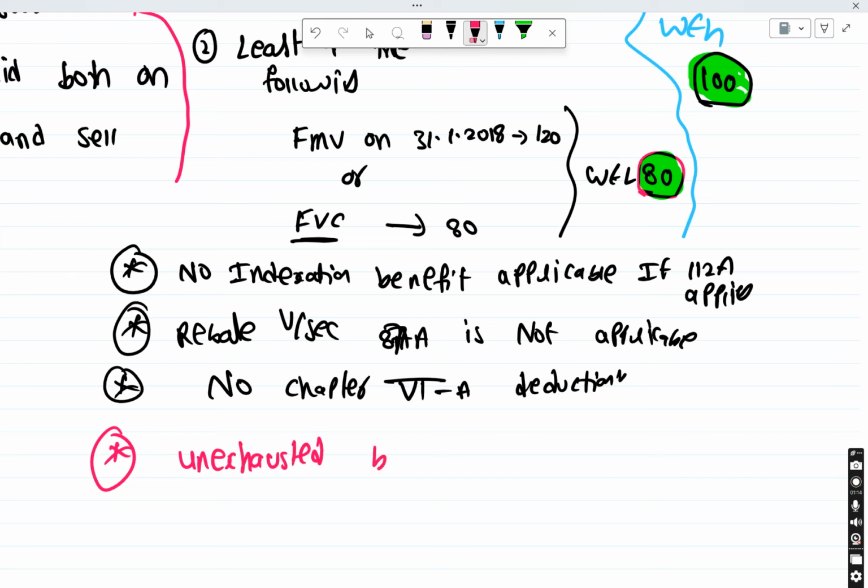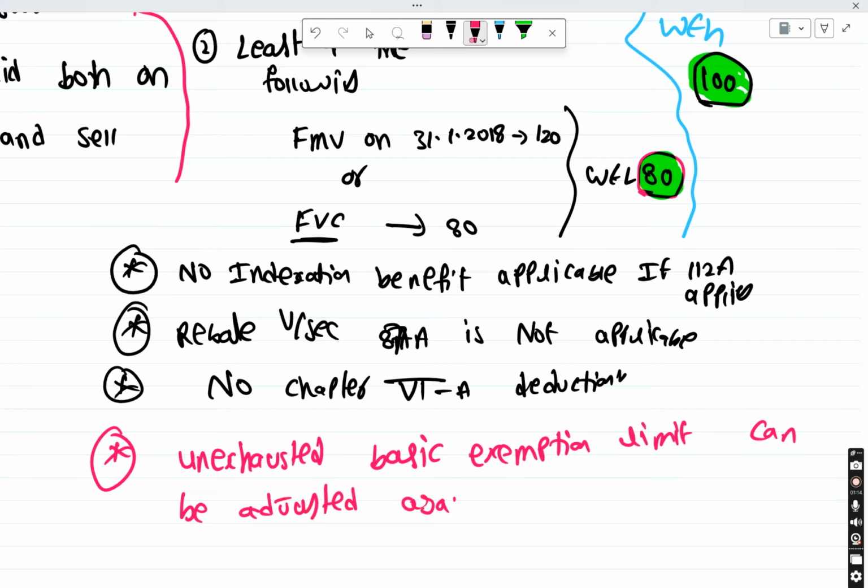Unexhausted basic exemption limit can be adjusted against LTCG after adjusting the 1 lakh exemption limit.